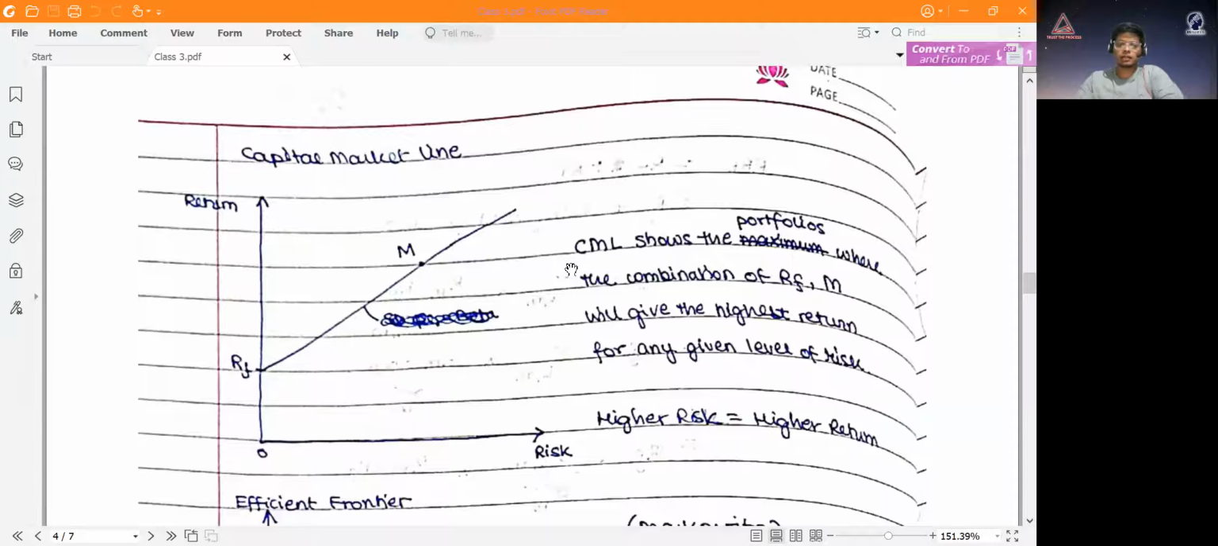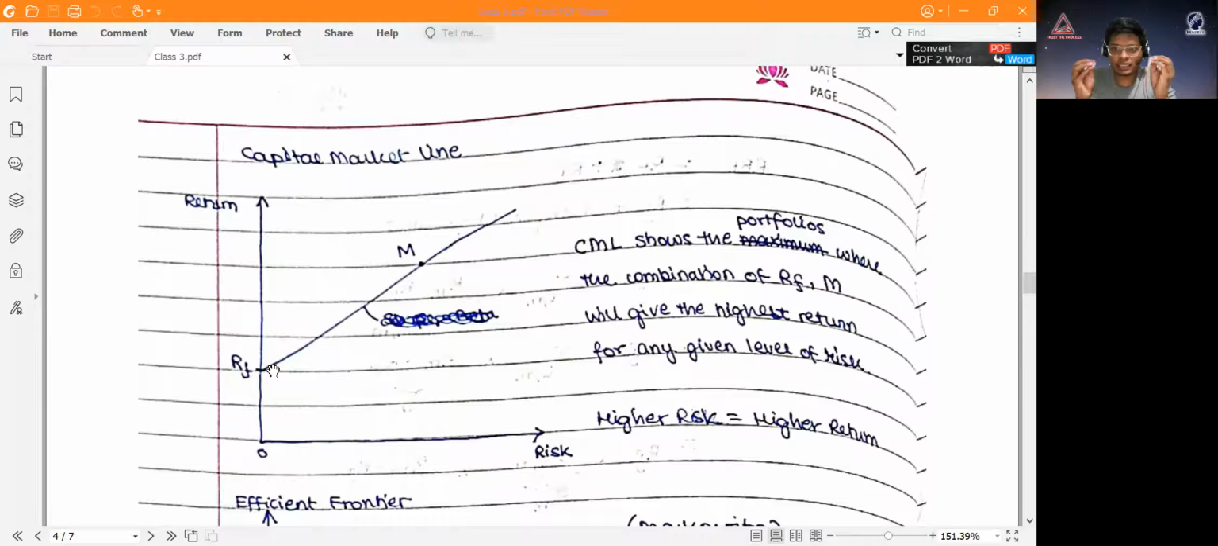Okay, so the capital market line is this line that starts from RF, and it shows the portfolios where the combination of RF and M will give the highest return for any level of risk. You can see that on the x-axis there is risk, and on the y-axis there is return. If you don't take any risk, you will get the return at the level of RF. The more risk you take, the higher the return. If you take even more risk, you'll get an even higher return, and so on.